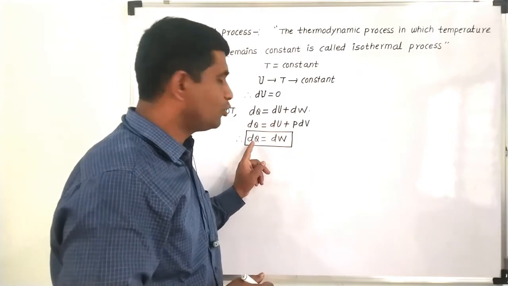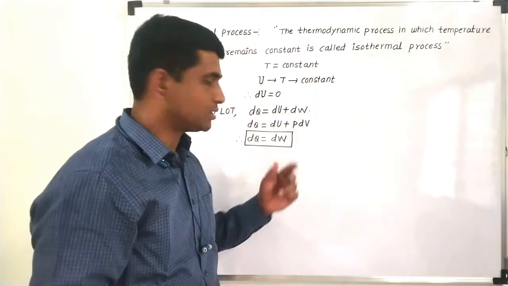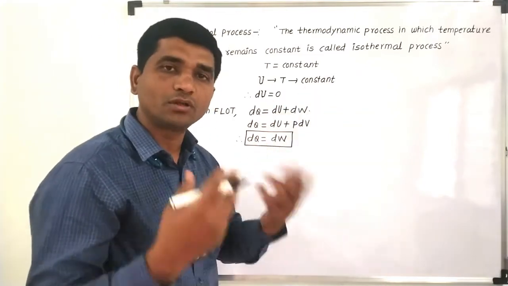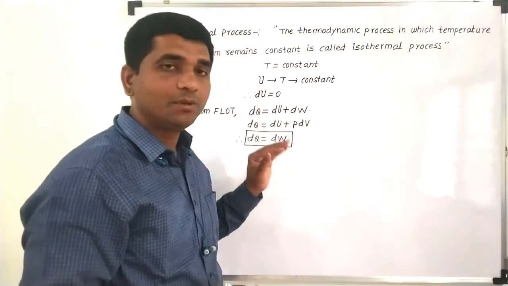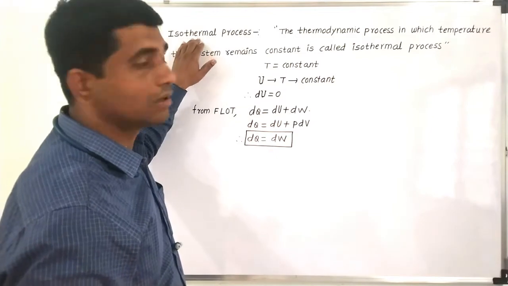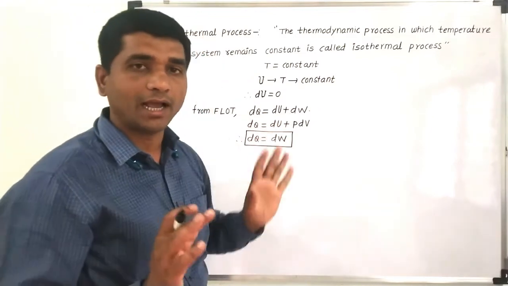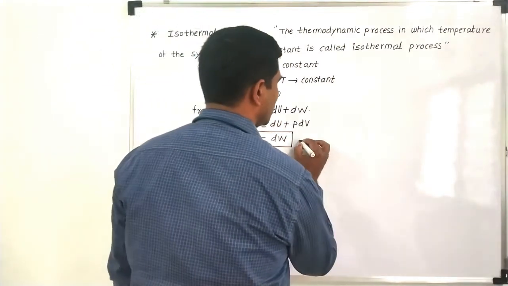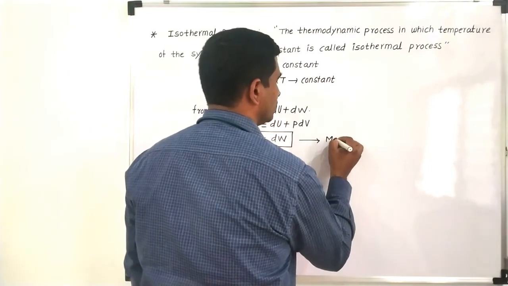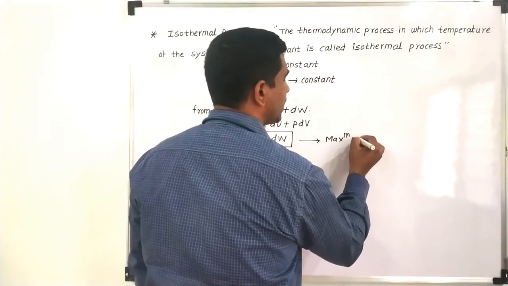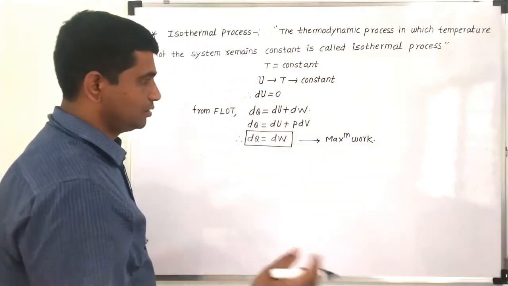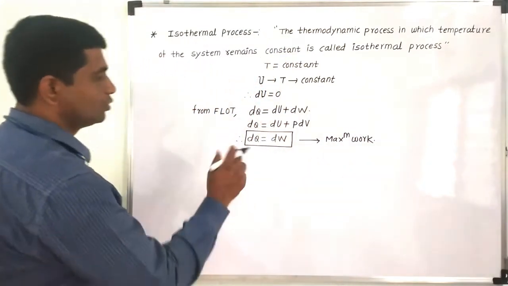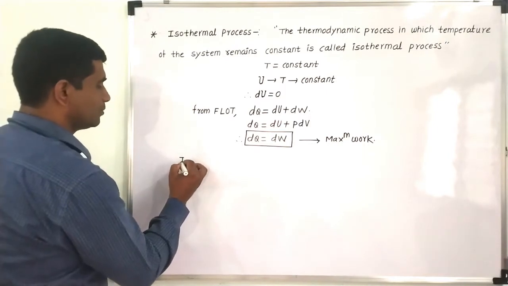So whatever the amount of heat provided to the system will be utilized only for the work done. That is the reason why the maximum work done is gained in the case of an isothermal process. So this is nothing but the maximum work done. We will be calculating this maximum work done in our next session. So from this, in an isothermal process,